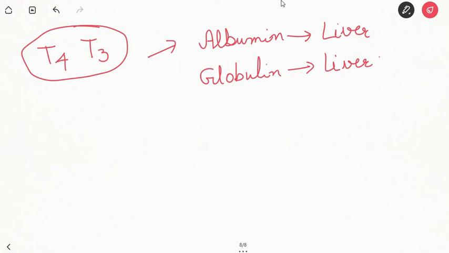Second is the globulin. Function of globulin is, it forms glycoprotein, that is carbohydrate plus the protein. Second, it forms the lipoprotein, that is alpha 2 globulin plus lipid.